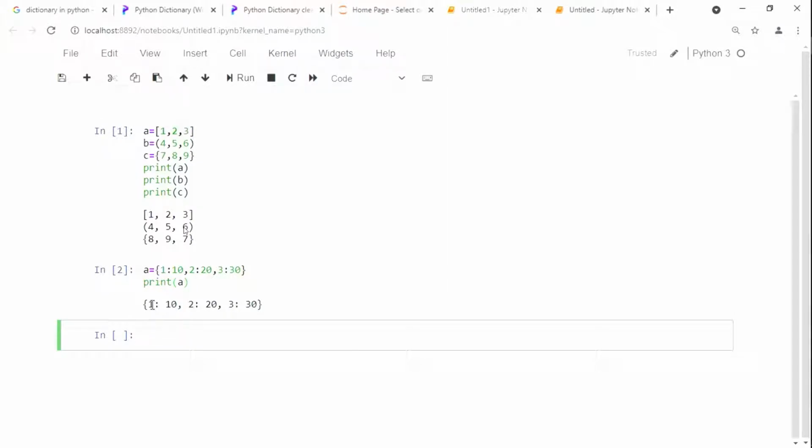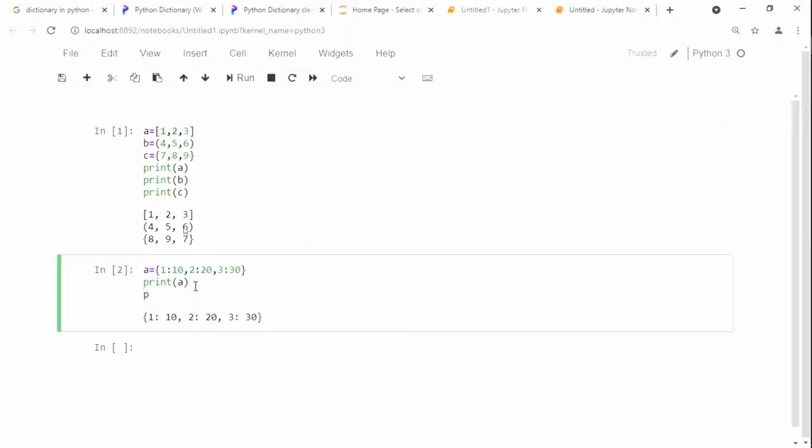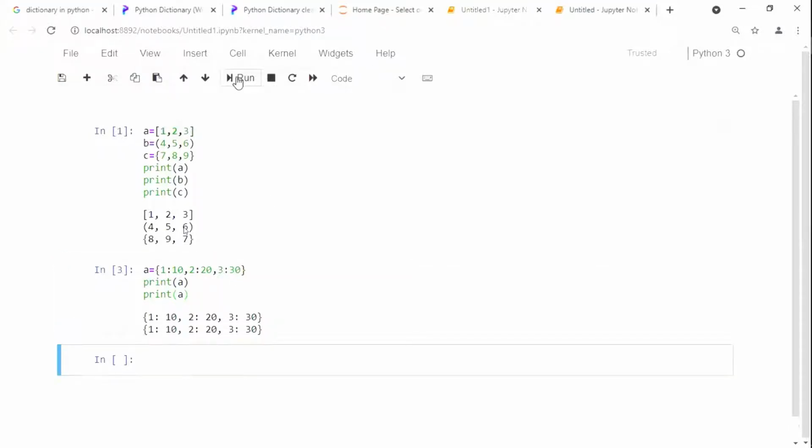1 is the key. 10 is going to be considered as a value. If we want to find out the length, we can write print the length of A. Run it. Now see here, what is the length? 3.